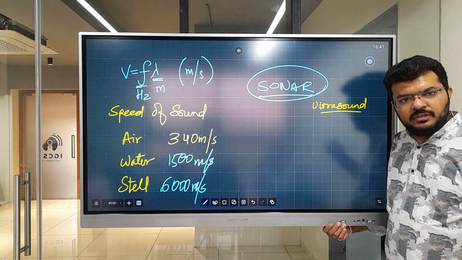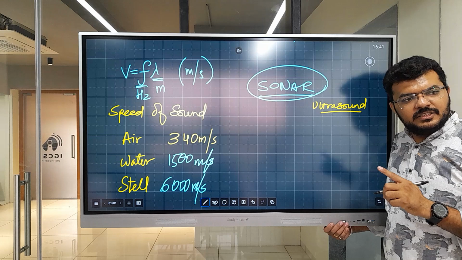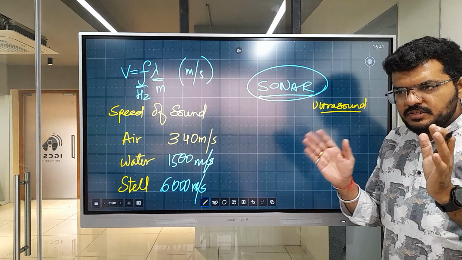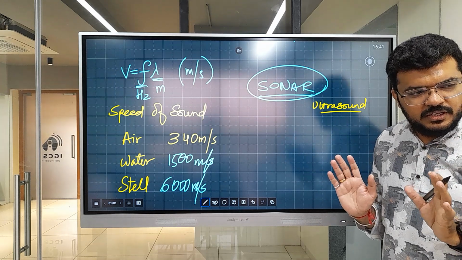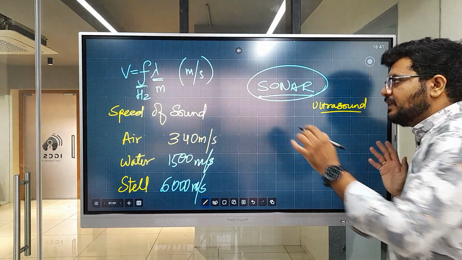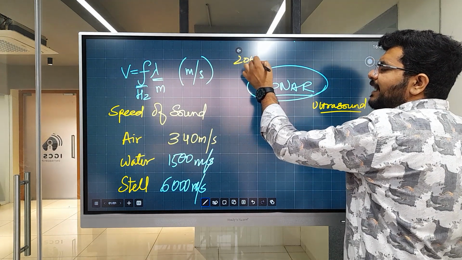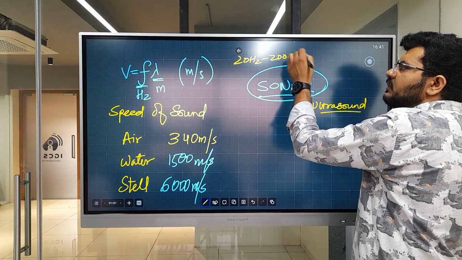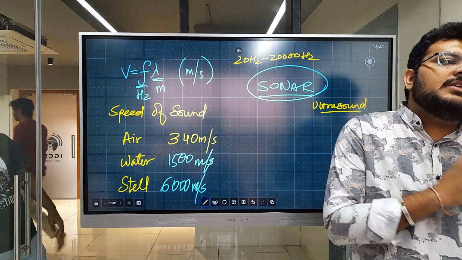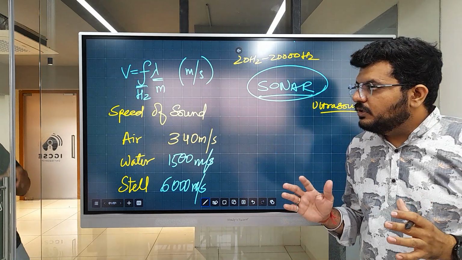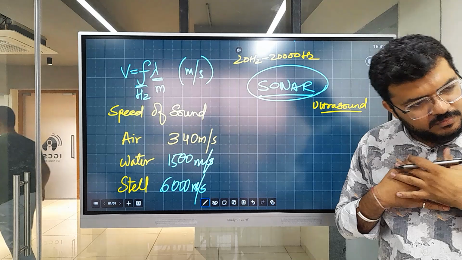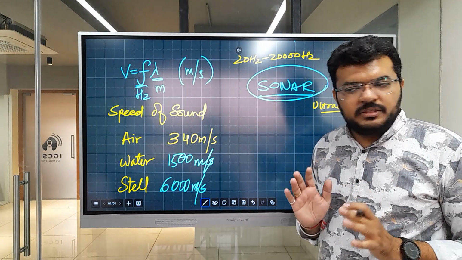If you cannot remember what is ultrasound right now, let us start with what is the range of human hearing. There is a range. Do you know that there is a range of human hearing? Frequency. Hannah, what is this range? 20 hertz to 20,000 hertz. Okay. So if the frequency of the sound that is being emitted is beyond 20,000 hertz, I will not be able to hear it. If it is less than 20 hertz, I will not be able to hear it. Not me, any human will not be able to hear the sound.